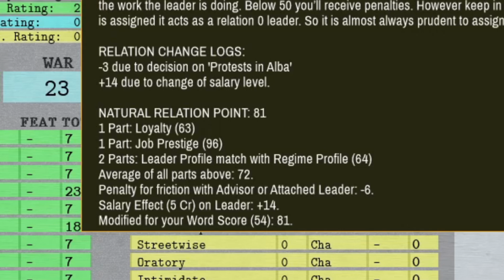So the average is a base. In this case, the average was 72. Then we have this friction with advisor, -6. And then salary is a quite interesting factor for the natural relation, plus 14.